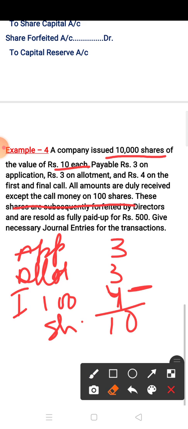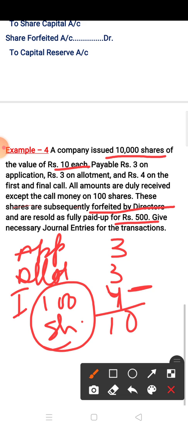These shares are subsequently forfeited by directors and are resold as fully paid up at rupees 500. Now in this call scenario, this 100 shares which are not received by the company are forfeited by the company and after that resold to the public. Okay, now you have to make the journal entry.